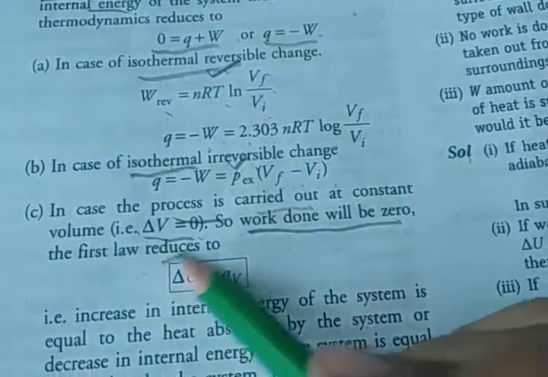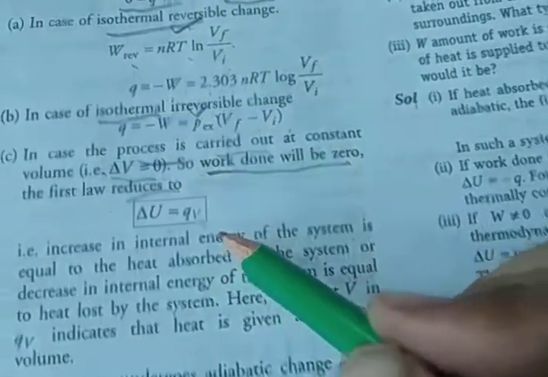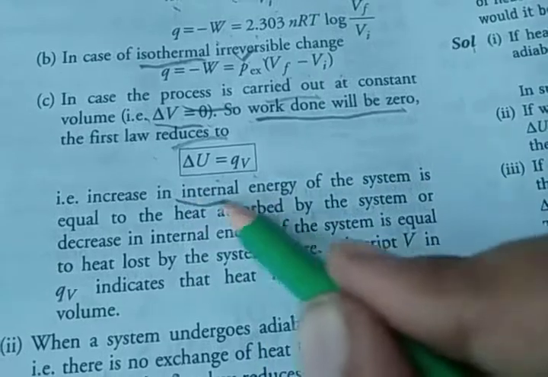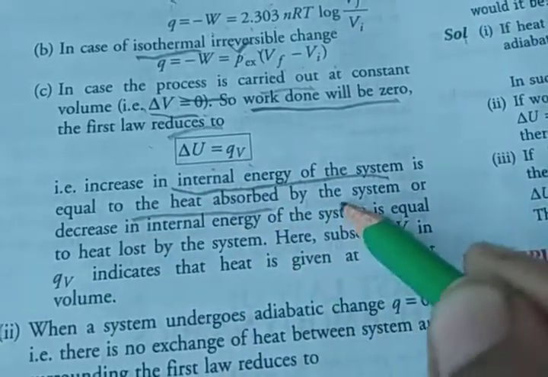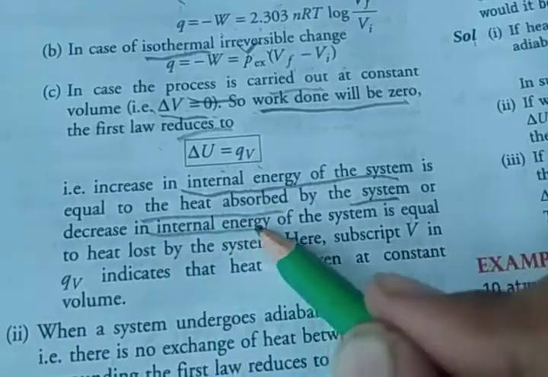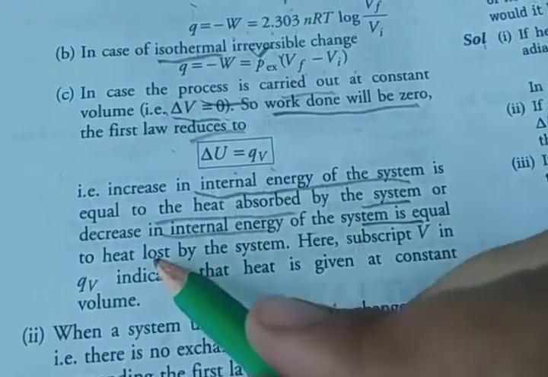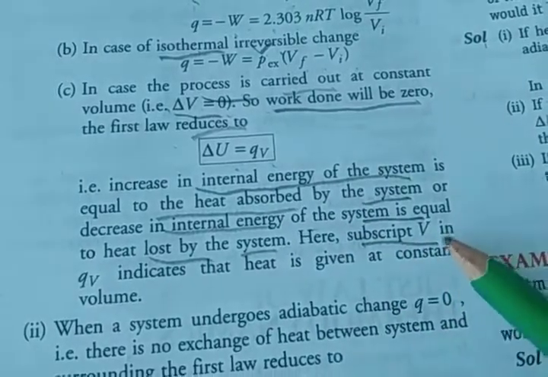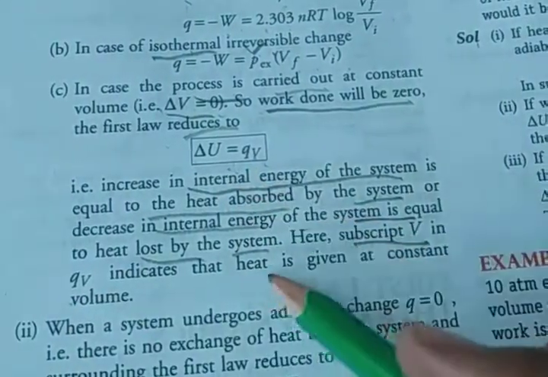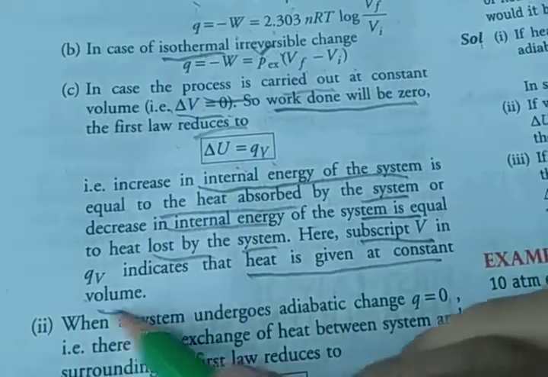So the first law reduces to delta U is equal to QV. The increase in internal energy of the system is equal to the heat absorbed by the system, and the decrease in the internal energy of the system is equal to the heat lost by the system. The subscript V in QV indicates heat is given at constant volume.